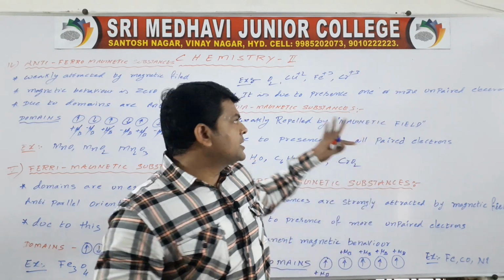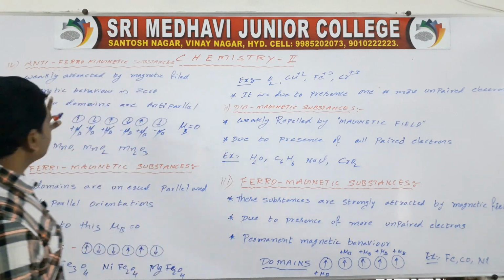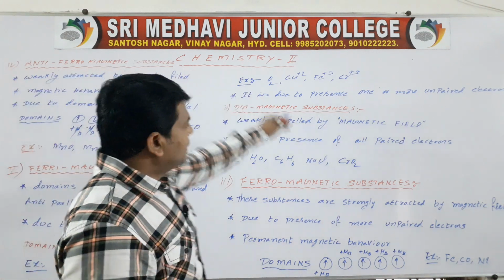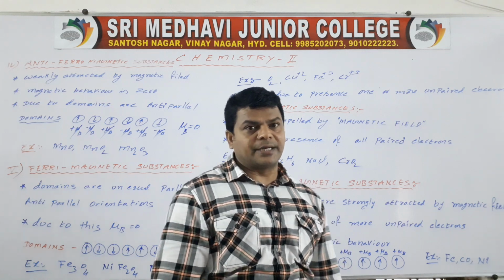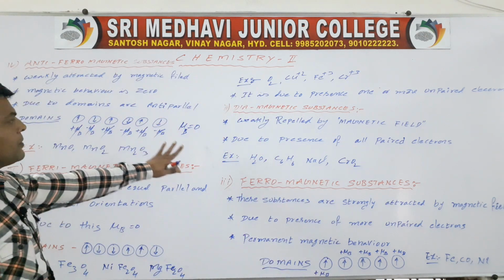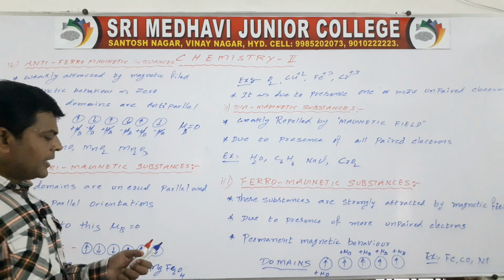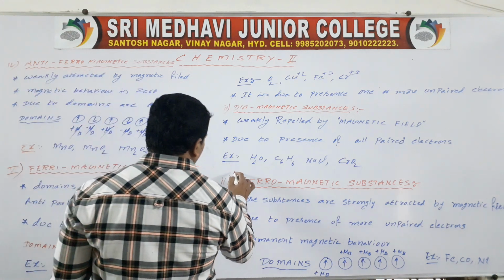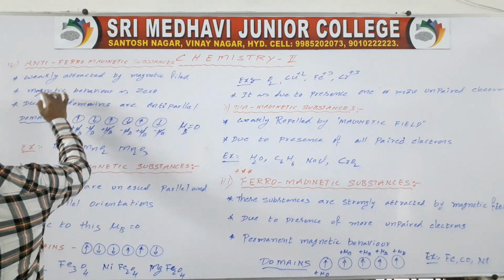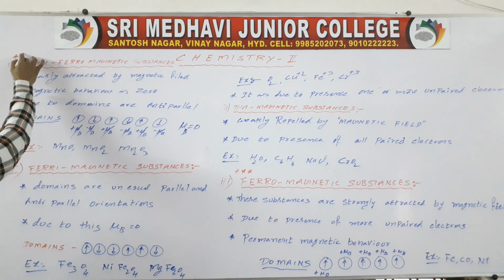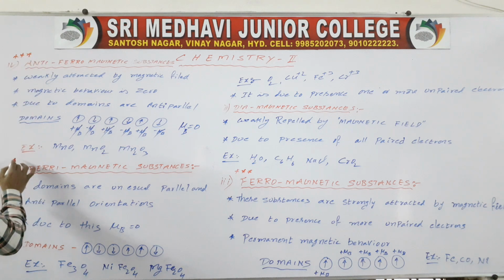Okay, this is briefly about solid state, briefly about the magnetic properties of solids. In these, ferro is important, anti-ferro is important, and ferri is also important.